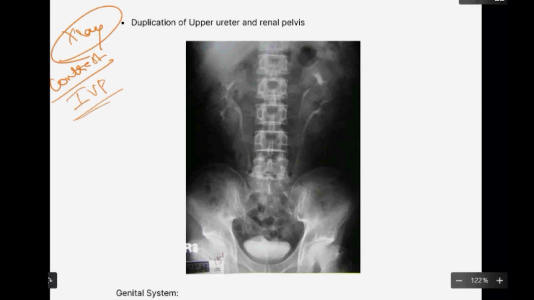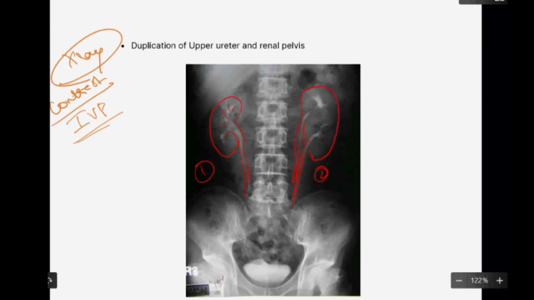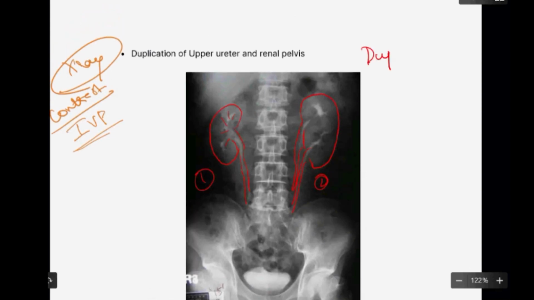So here you can see the kidney. You can see the calyces and all here, and then the renal pelvis, and then the ureter. But here you have one ureter, and you have two ureters here. Can you see? Okay, so this is going to be a double ureter. So this is called a duplex ureter.